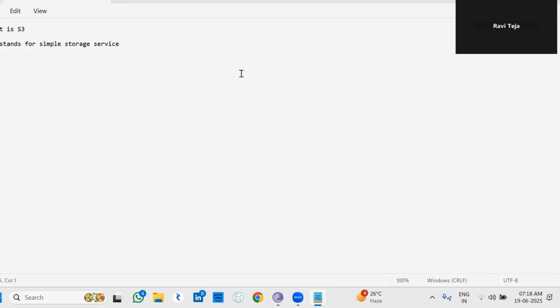instance. Okay, we have EC2 instance, right? We can create an EC2 instance and we can create an S3 bucket, but we can't attach S3 to EC2. But we can access S3 from EC2 as well. And we can't install any software in an S3 bucket. We can't install any software in Google Drive, right? Similarly, we can't install any software in an S3 bucket as well.